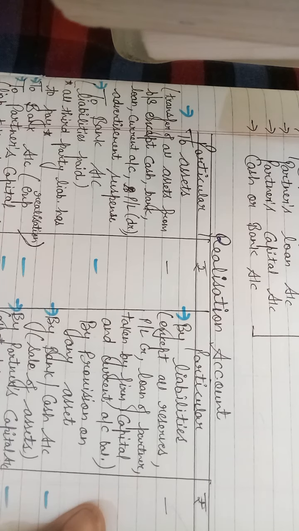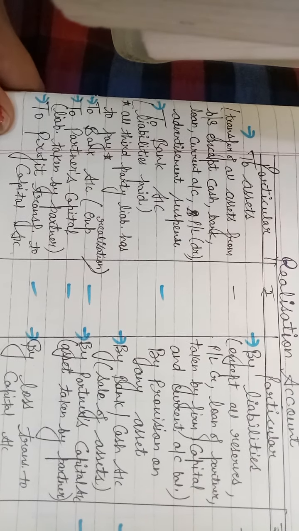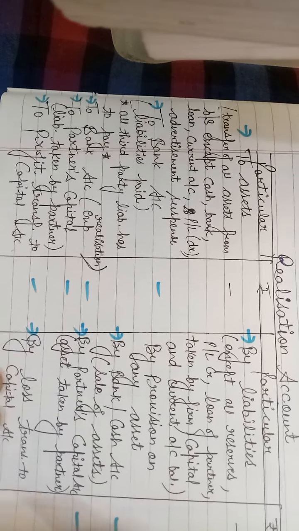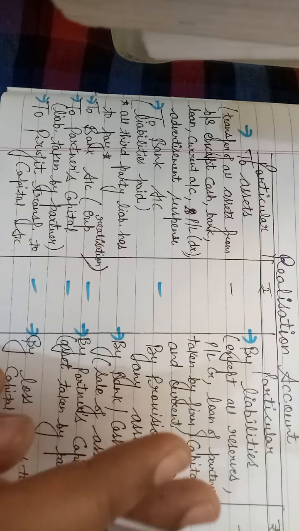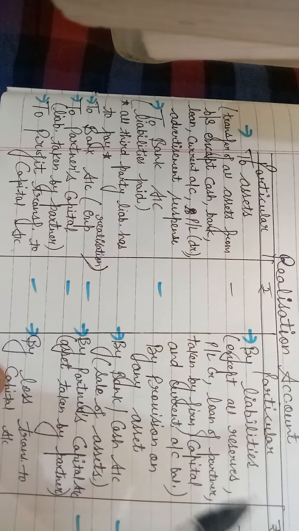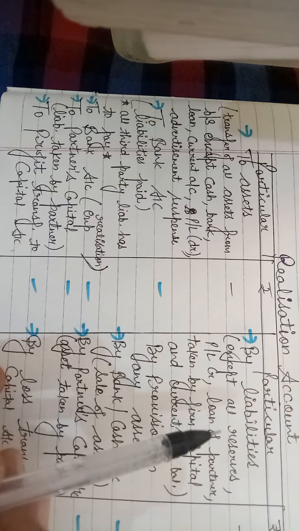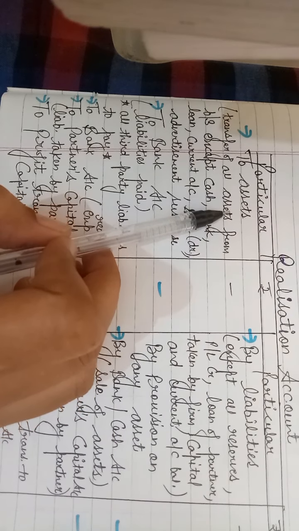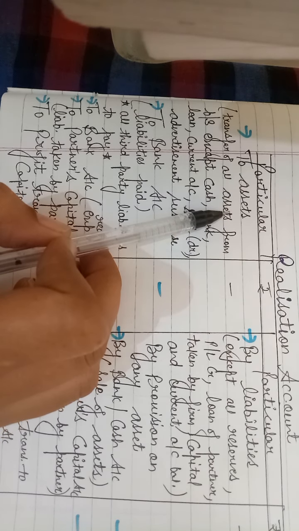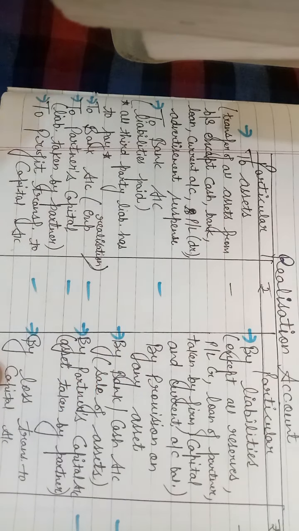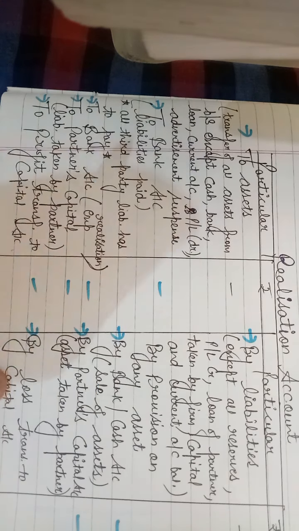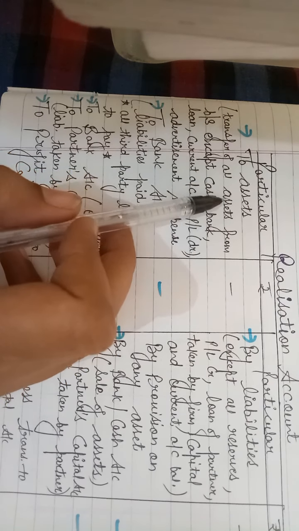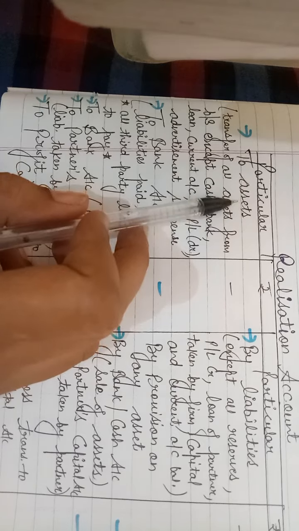If you are able to make it correctly, then you can easily make your loan account, capital account, and bank account. If your realization account is appropriate, it is correct, then all other accounts will automatically be correct. So first of all, the first step of realization account is you have to transfer on the debit side all the assets from your balance sheet. Means from the asset side of your balance sheet, you have to transfer all assets on the debit side with the name To Assets Account, like plant, machinery, computer, furniture, etcetera.